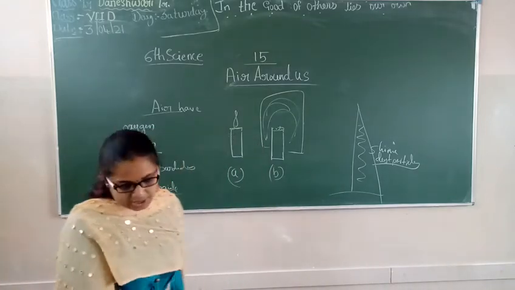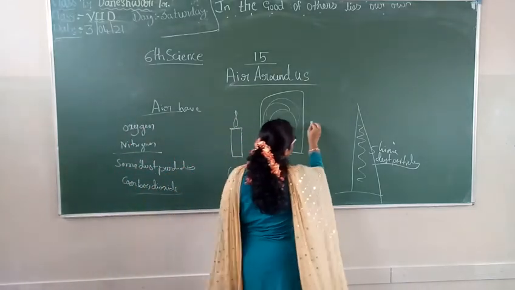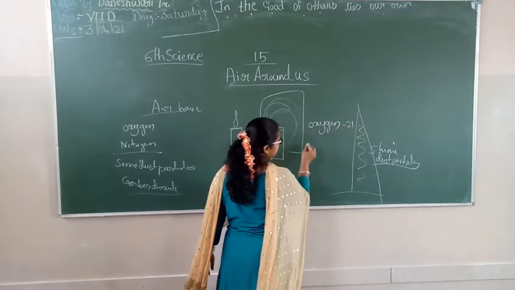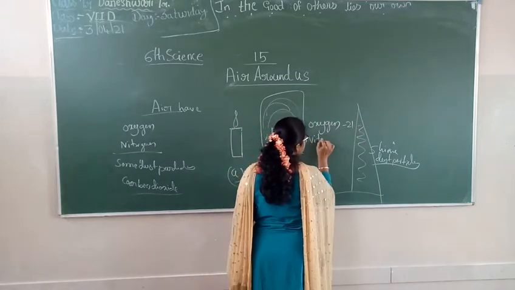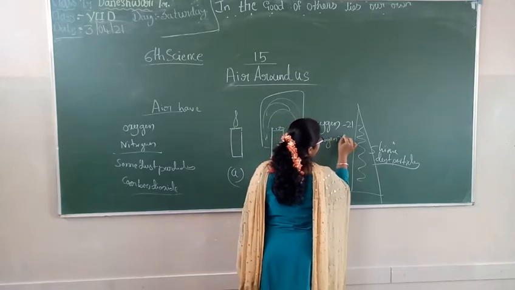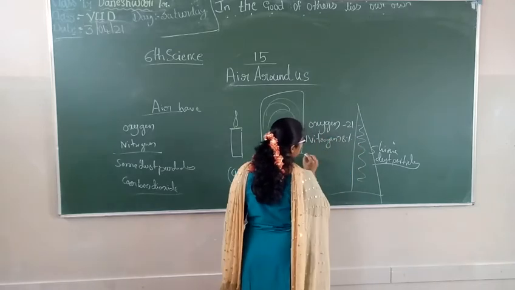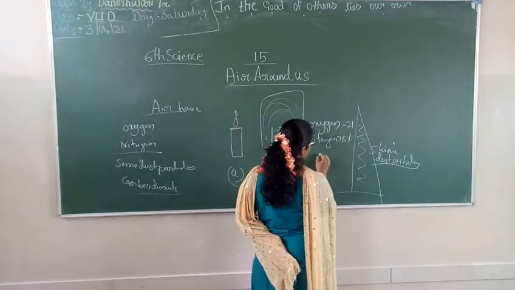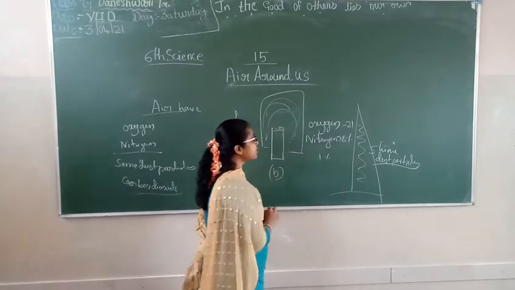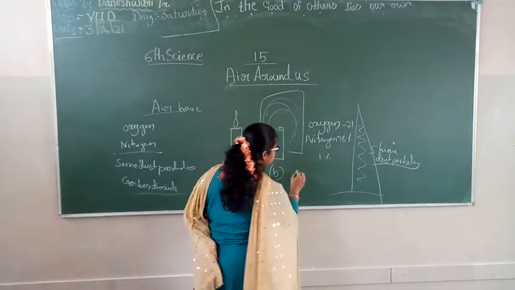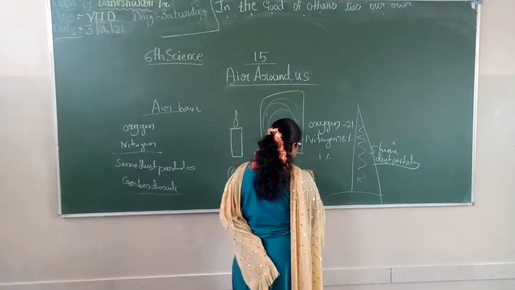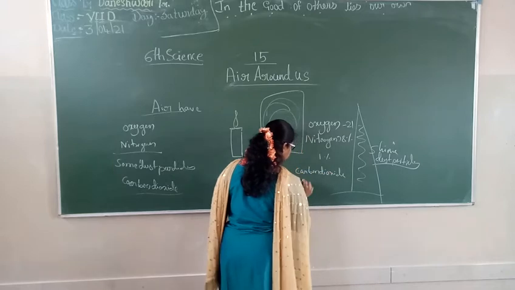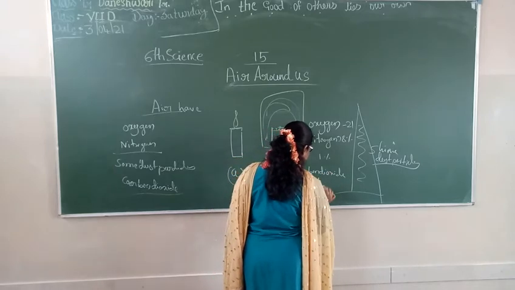And then the last is the total percentage. Oxygen is present as 21%, and the most present in the air is nitrogen, that is 78%. The rest, 1%, is some carbon dioxide and some other dust particles.